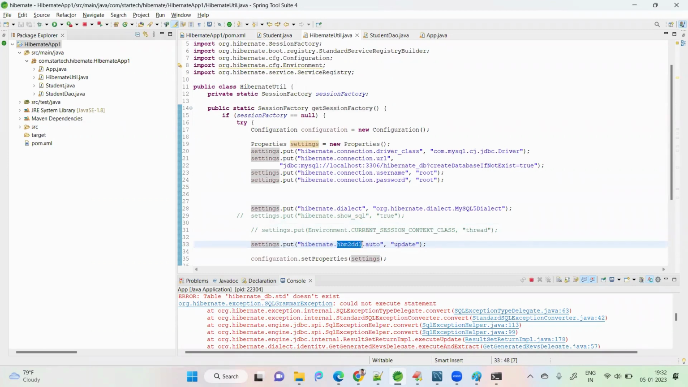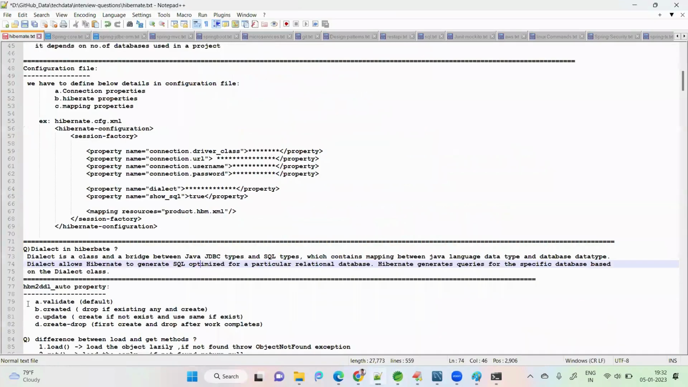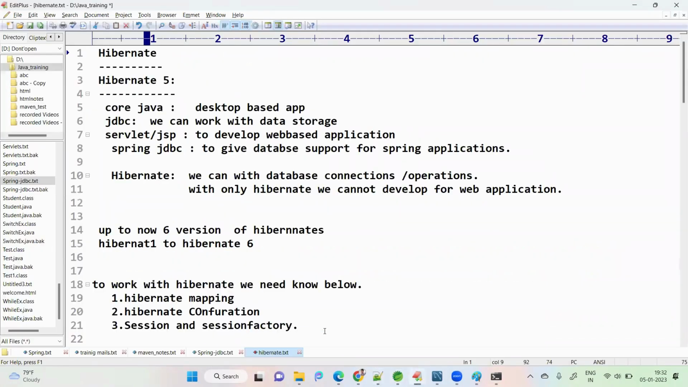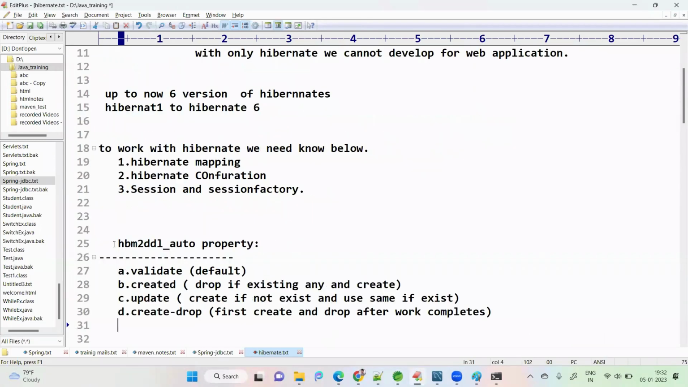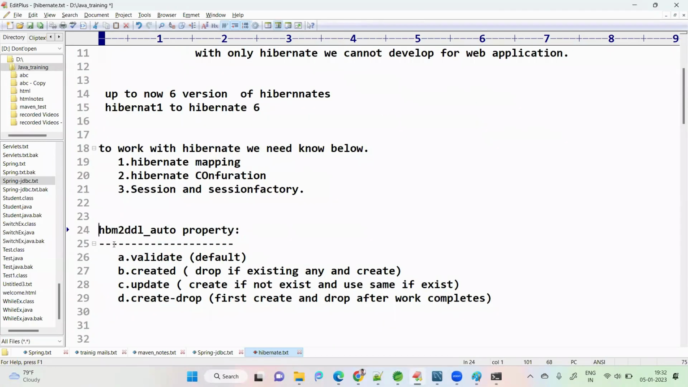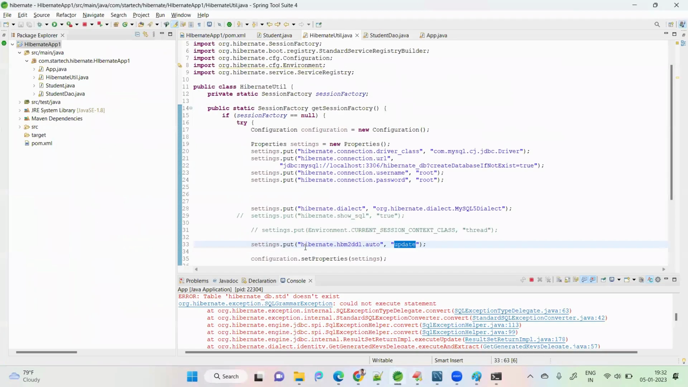What is DDL? Data definition language. If a table or column does not exist, in these kinds of situations, you automatically create it yourself. I gave update. What does update mean? So see this hbm2ddl property. What are the possible values? For hibernate.hbm2ddl.auto, what can we provide? Only update or something else?